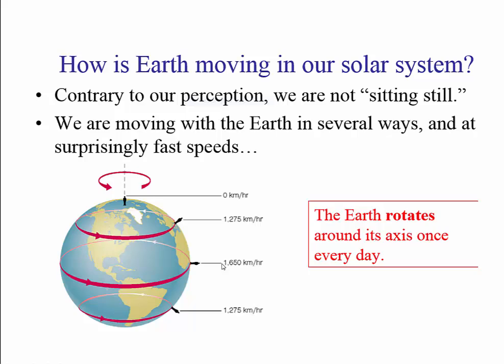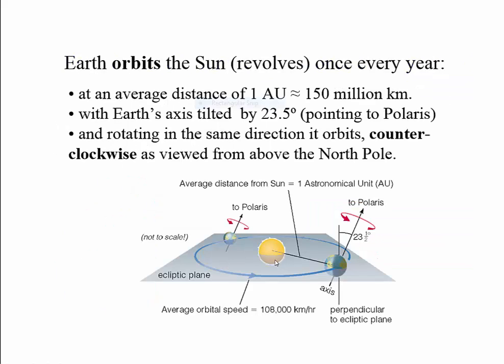Is that all? Well, our sun itself, now this is again a depiction of the revolution and rotation. This is a revolution. And you can see the axis of rotation is 23.5 degrees with the vertical. Now, we are moving because of the rotation of the earth.